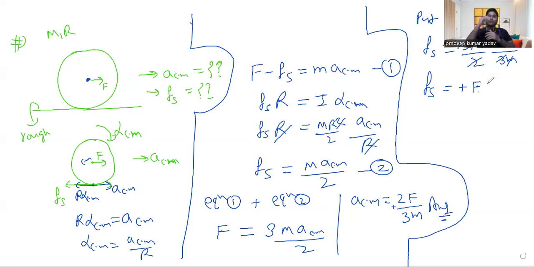And the farther it goes from the center, the rotational effect will be more and more. And after some time, you will find that the rotational effect becomes greater than the translational effect of the force. In that case, friction has to change its direction because the relative sliding tendency will come backward, as we have seen in the previous case.